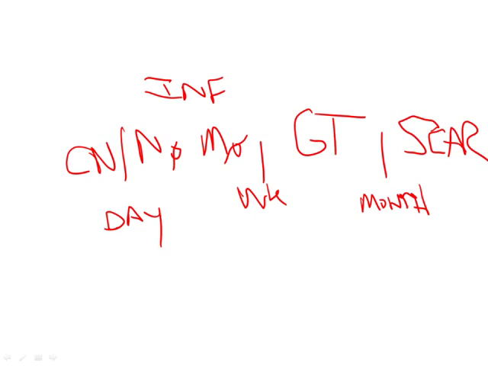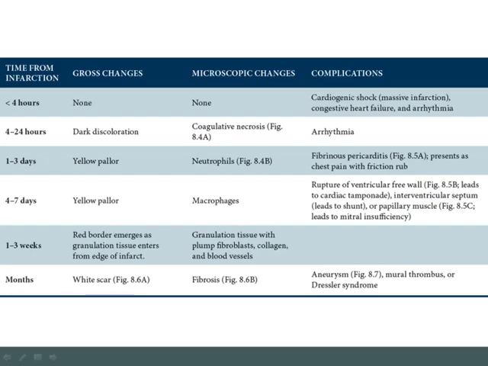Now, with that in mind, let's look at the chart. So what do we say? We say that for the first 24 hours, the key thing that's going to happen is coagulative necrosis. Now, during the first 4 hours, you really don't get any changes at all. There are no microscopic changes, hence there will be no gross changes. The key complication during that first 4 hours is going to be cardiogenic shock. If you have a massive infarction, the heart will completely fail, and you'll get loss of blood supply to the vital organs, which is basically called shock. Again, inability to maintain systemic blood pressure with lack of blood flow to vital organs. So that's the one complication in that first 4 hours.